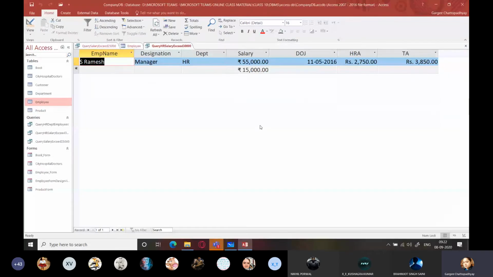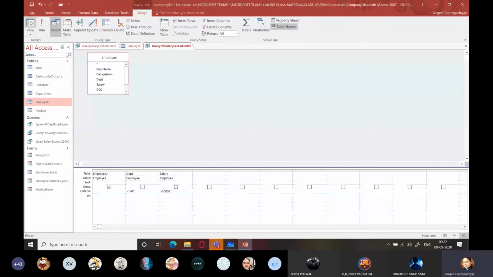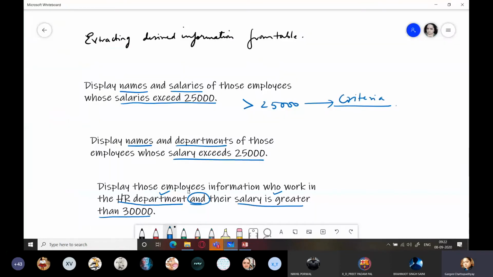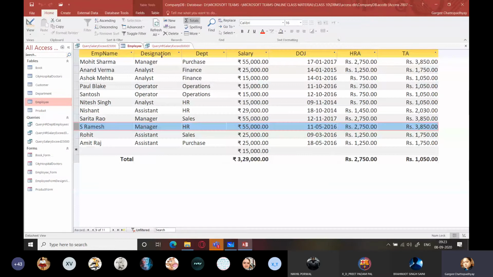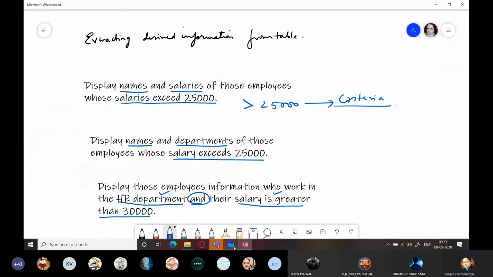Ma'am, why did we remove the check marks in that view? Yes, we removed the check marks because, wait. The question said, display those employees' information. Information means what? All the employee field values. I want all the field values. I want employee name, designation, department, salary, DOJ, HRA, TA, I have to show everything, right? Only for those employees who work in HR department and salary is greater than this. So HR department means I have to apply criteria on which field? Department field and salary field.